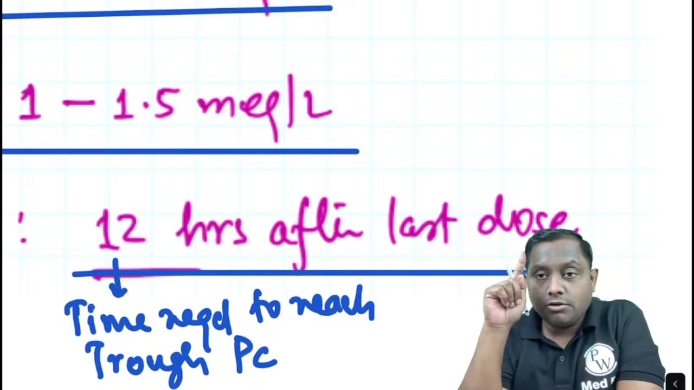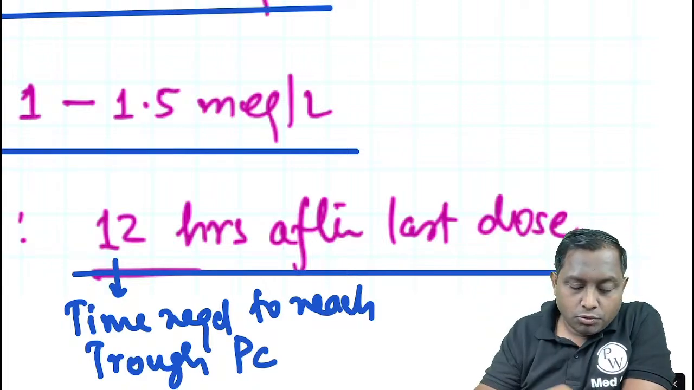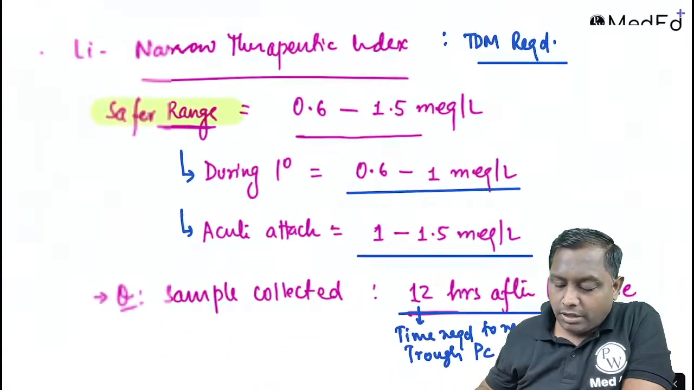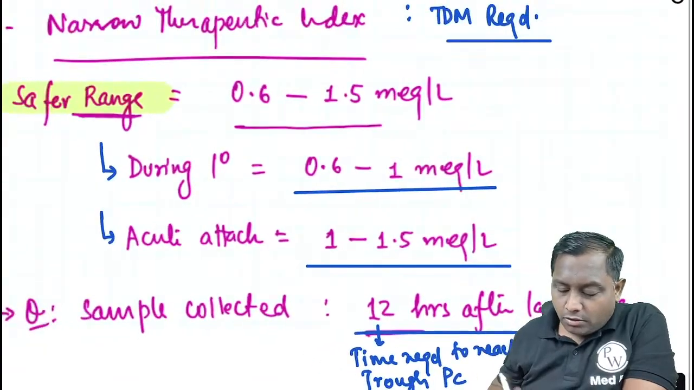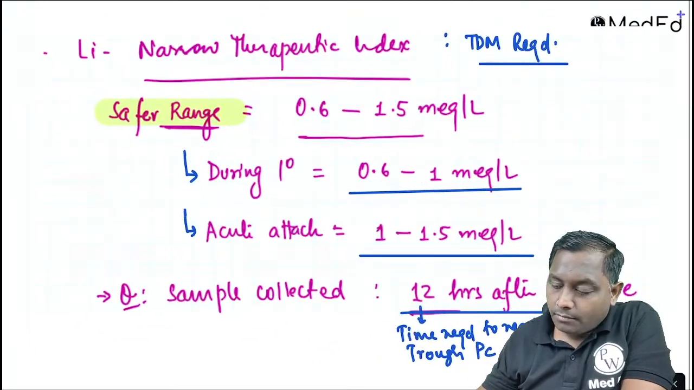Peak plasma concentration एक होता है, एक होता है trough plasma concentration. To reach the trough plasma concentration it will take around 12 hours. So sample will be collected at least around 12 hours. And sample is, or you are going to start the TDM.